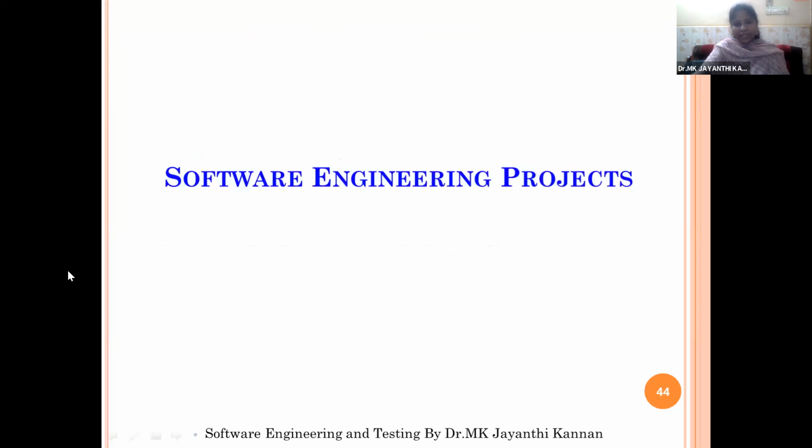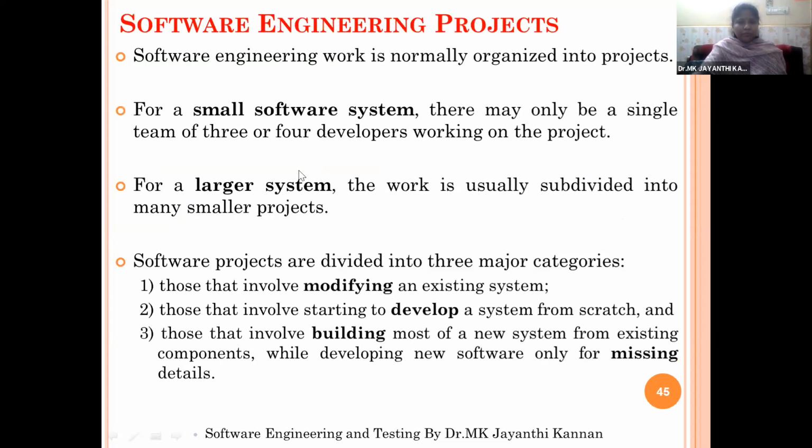Next we are entering the subheading called software engineering projects. We know very well software means the big program. Engineering means it involves all the activities of any software development like analysis, design, development, coding, and testing. Project means we should follow a model or technique so that we come out with the end product. The activities we perform in software engineering projects are based on the type of project we are going to do.